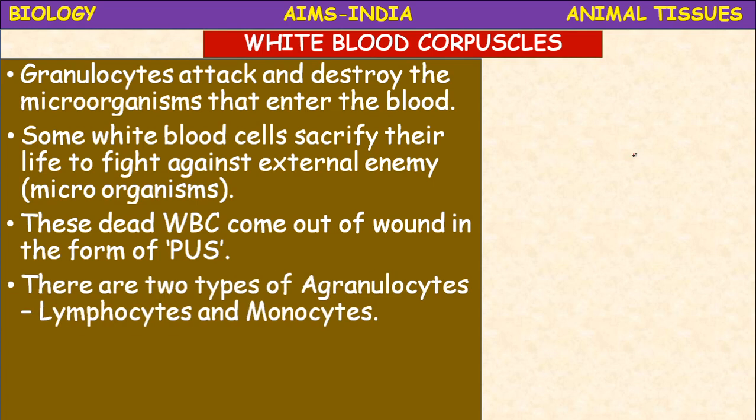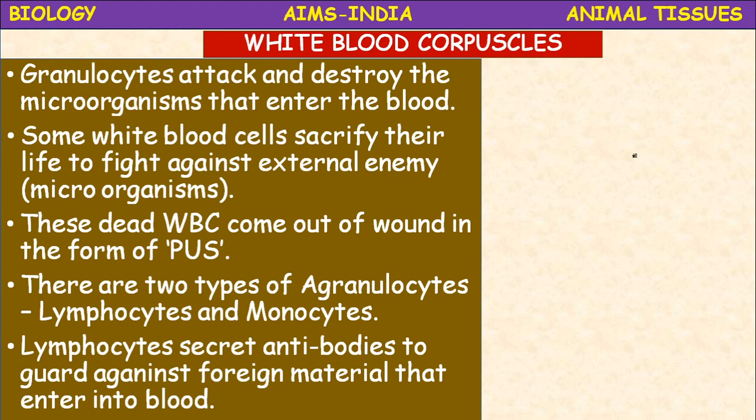pus. There are 2 types of agranulocytes, lymphocytes and monocytes. Lymphocytes secrete antibodies to guard against the foreign materials that enter into blood. So let us know briefly about acidophils, basophils and neutrophils.